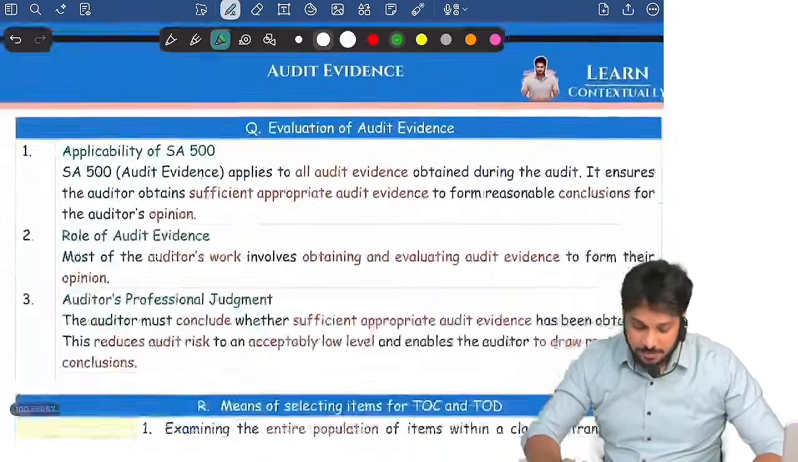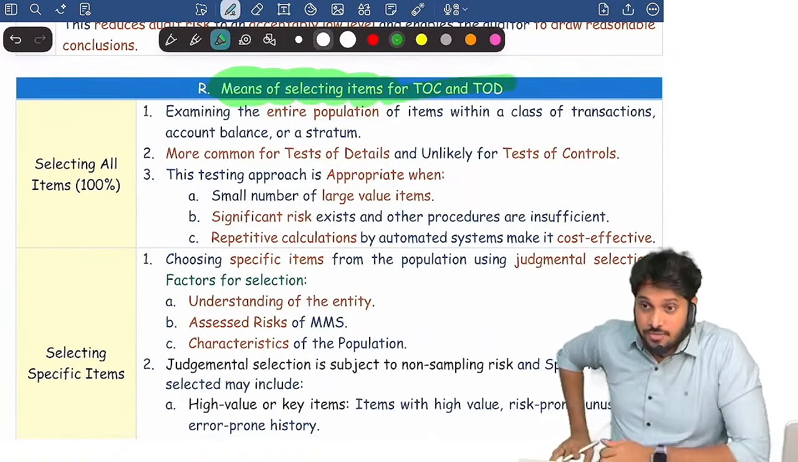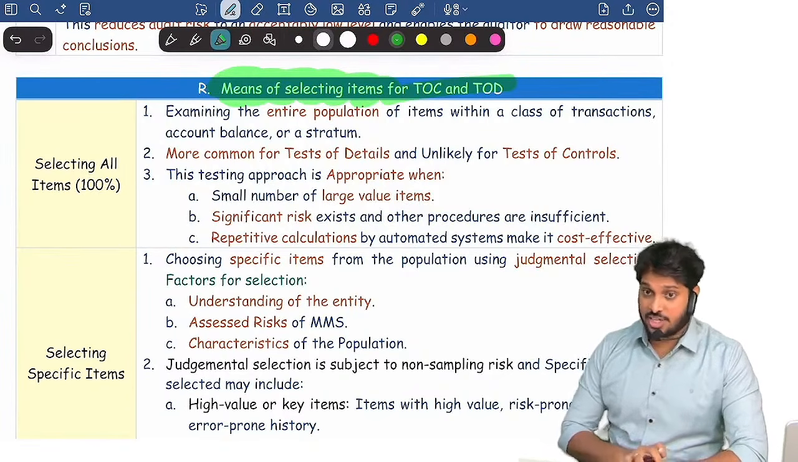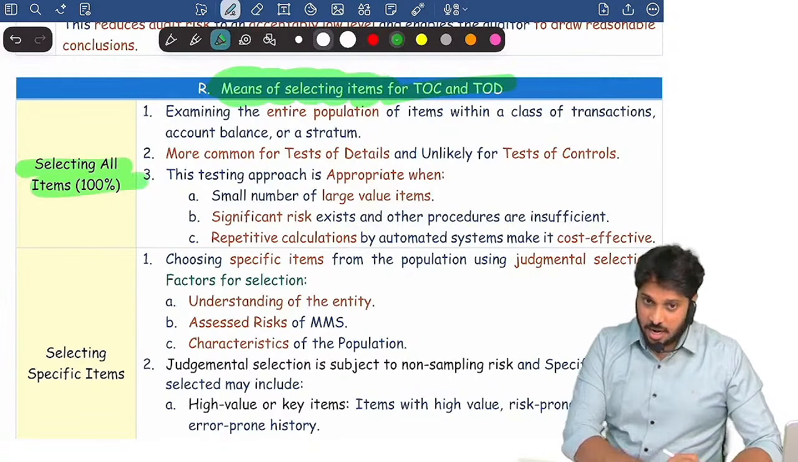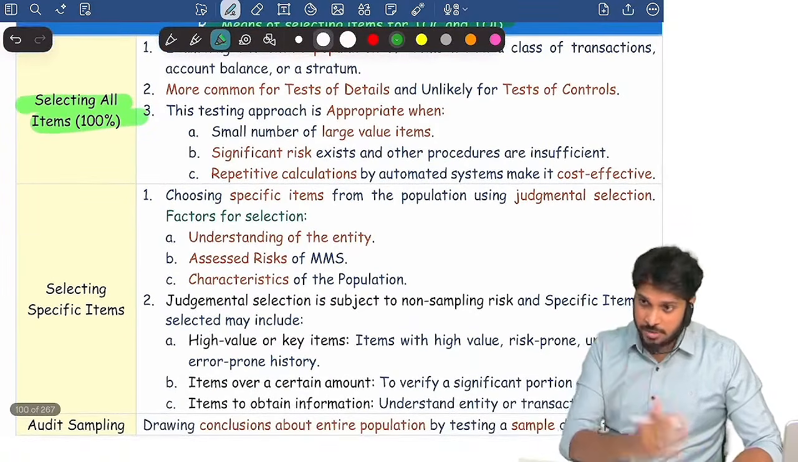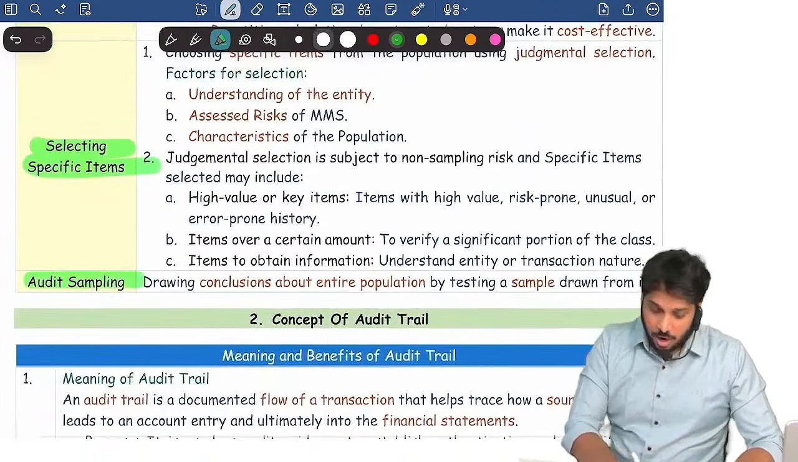Then finally, how will the auditor select items for testing? It may be controls testing or it may be details testing. There are three means of selection: select 100%, or do specific item testing, or audit sampling.